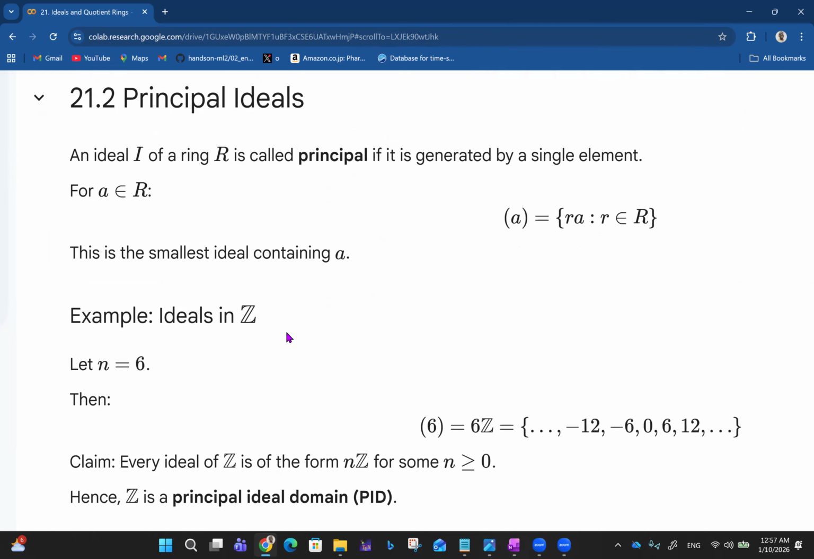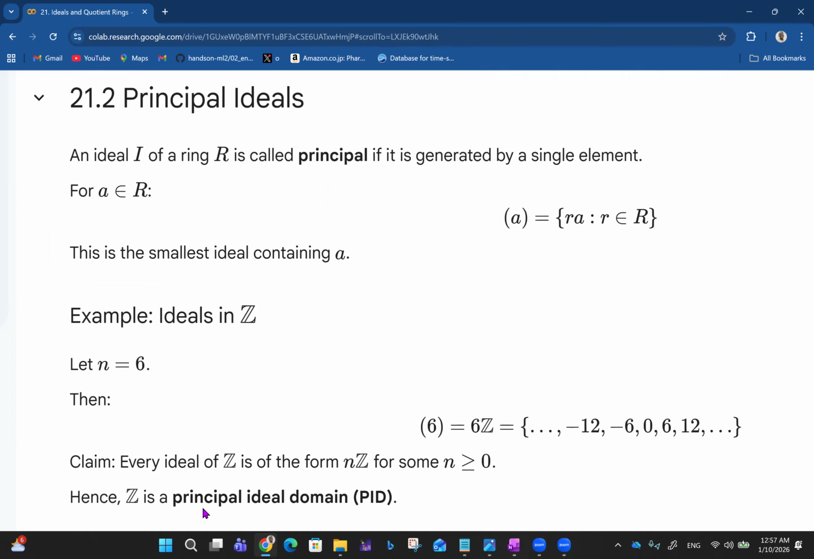So, example: ideals in Z. Let n be equal to 6. Then we can say that the principal ideal (6) is equal to 6Z, right? That is just going to be 6 multiplied by any integer. 6 multiplied by 0 is 0, 6 times 1 is 6, 6 times 2 is 12. Then to the negative side, 6 times minus 1 is minus 6, 6 times minus 2 is minus 12, and it goes to infinity on both sides. So the claim is that every ideal of Z is of the form nZ for some n greater than or equal to 0. I think we saw something close to that before.